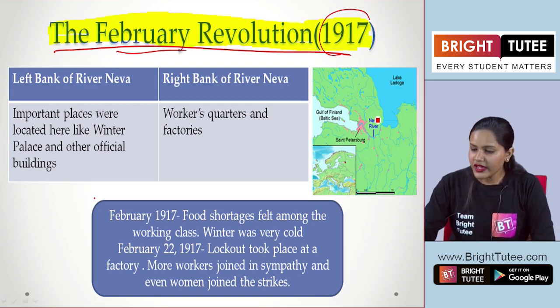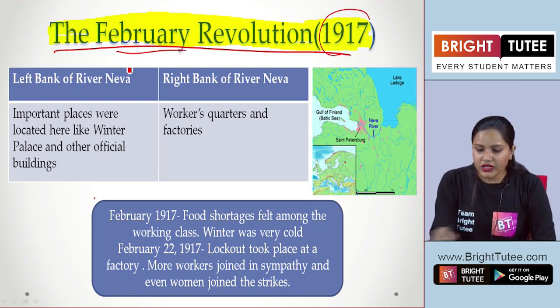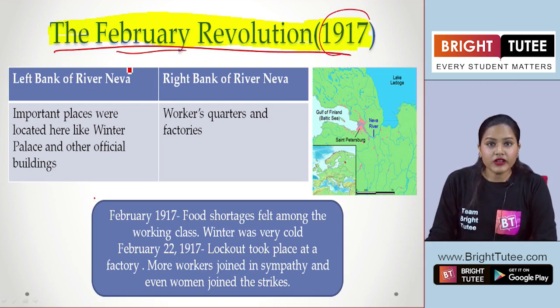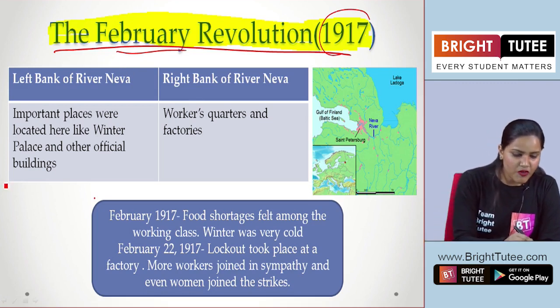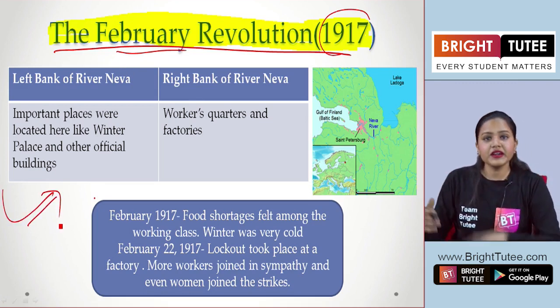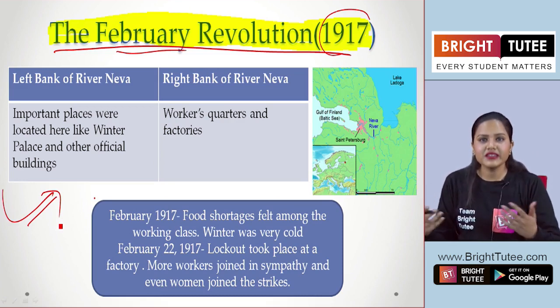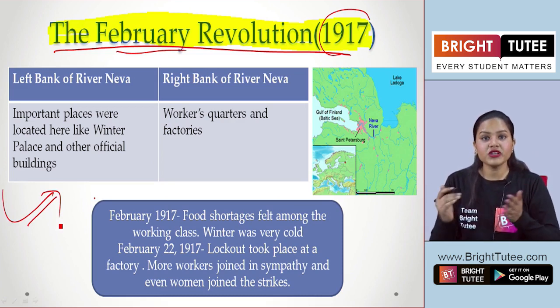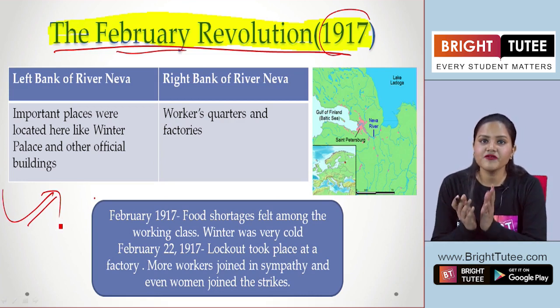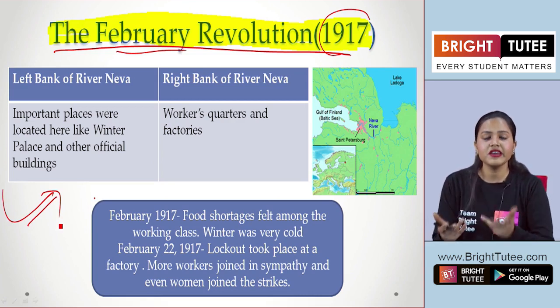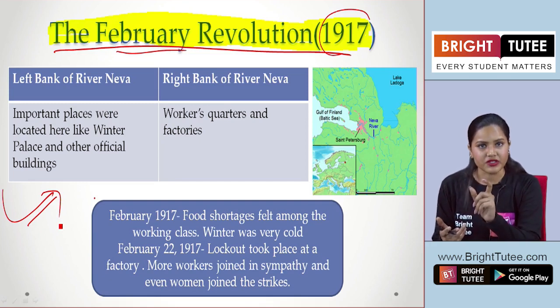So let's talk about the layout of the city in order to understand the lives of workers and the other people who were living here. It was the workers only who started the revolution. So we are going to focus on what problems they were facing and what led to the February Revolution, okay?